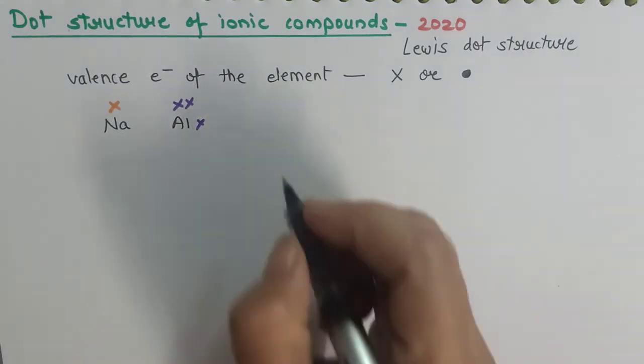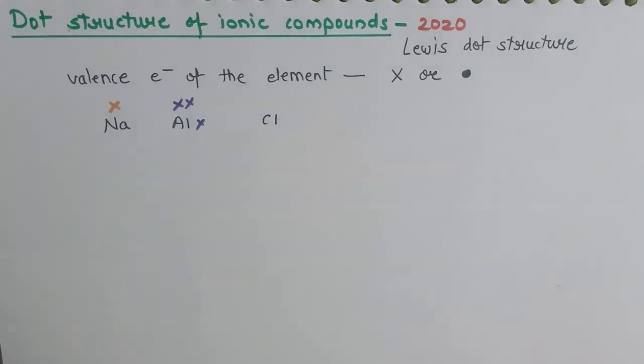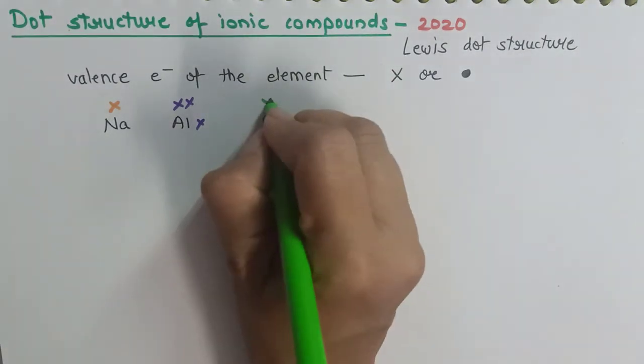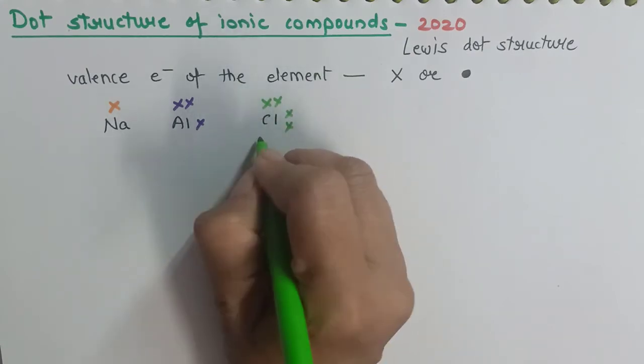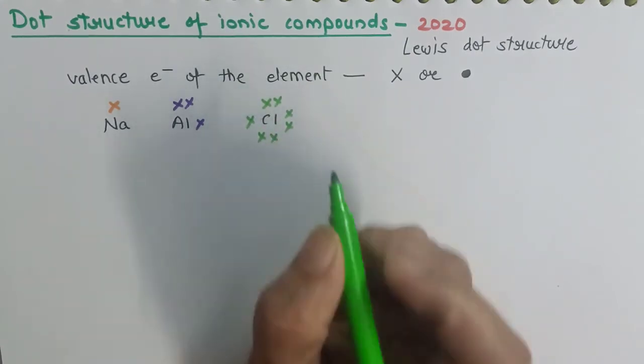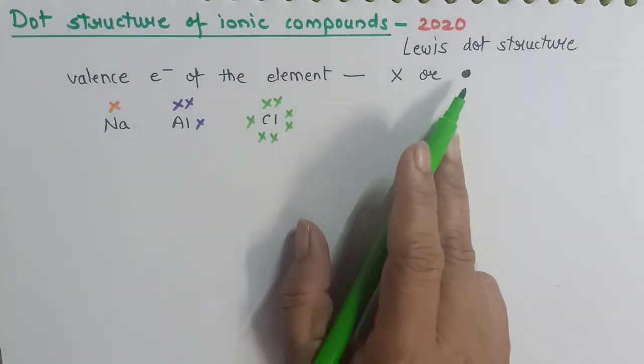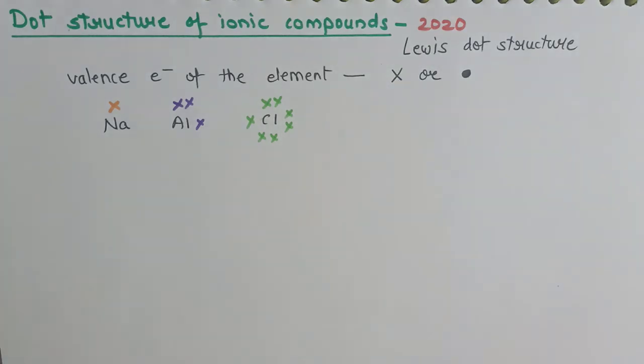Now suppose I want to draw for chlorine. In the outermost shell of chlorine there are 7 electrons. So 1, 2, 3, 4, 5, 6 and 7. Instead of cross you can use dots also, but cross is the most favored one. Okay, now suppose I want to do it for oxygen. What is the number of electrons in the outermost shell of oxygen? 6.